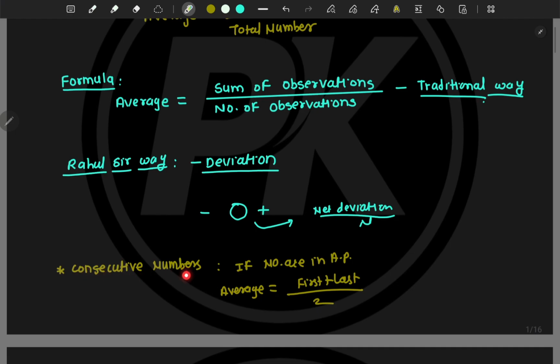Now, consecutive numbers, like 1 2 3 4, the numbers which are coming consecutively. So if the numbers are in arithmetic progression, the average of those numbers will be equal to first number plus last number divided by 2. Okay, remember this. Now let's start with the 15-year PYQ examples, and we will see those examples type wise.